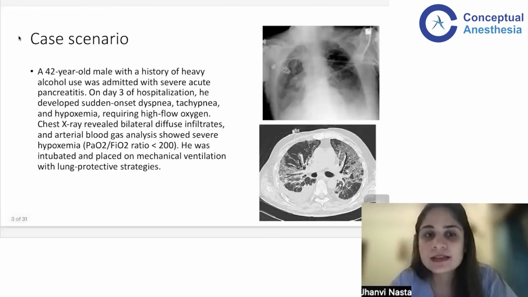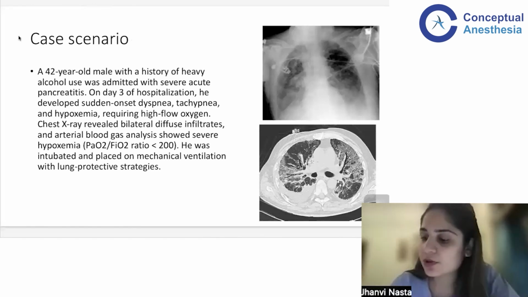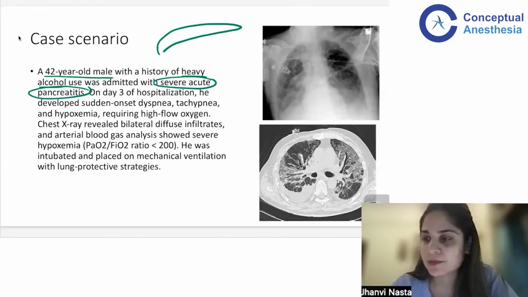So we'll start off with this case scenario. And I want you all to read it if you have not read it from your PDF. So there is a 42-year-old male and he has a history of heavy alcohol use. Okay. So because of chronic alcoholism and binge drinking, he is admitted with severe acute pancreatitis. Now, where is the problem? The problem is in his pancreas. What is the problem? There is pancreatitis. Itis means there is inflammation. So there's inflammation of the pancreas.